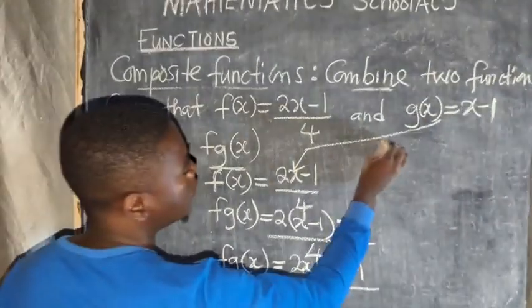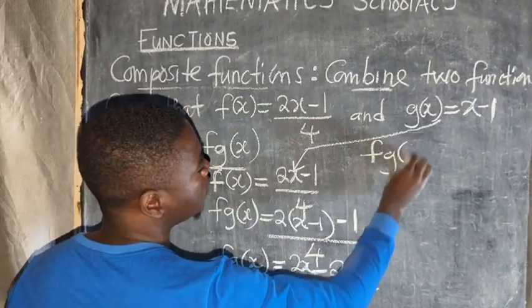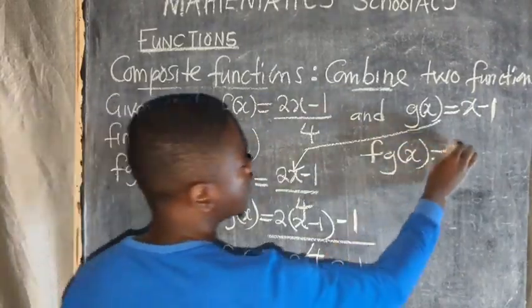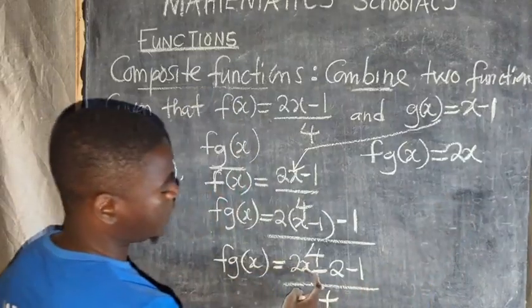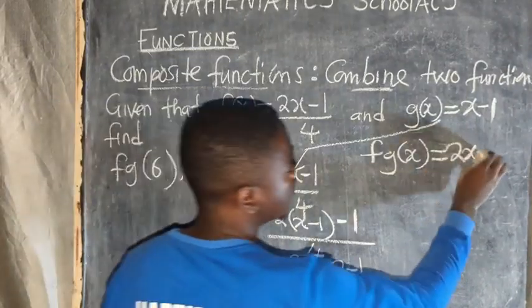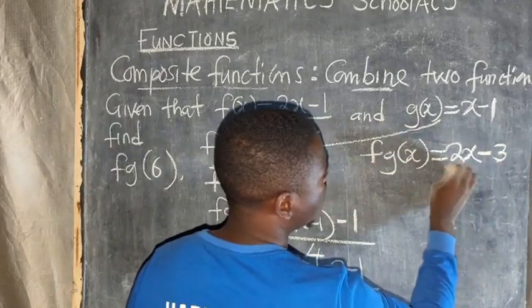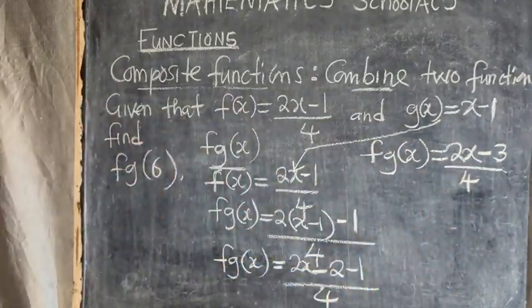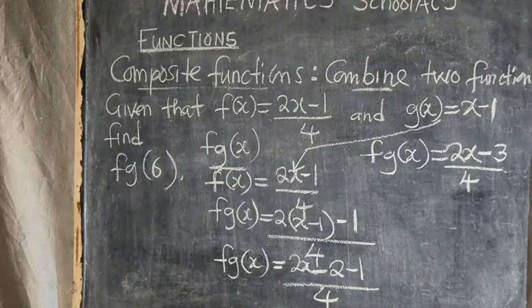Then fg of x is equal to 2x, negative 2 minus 1, you get negative 3, so minus 3 over 4. This is the function that we wanted.